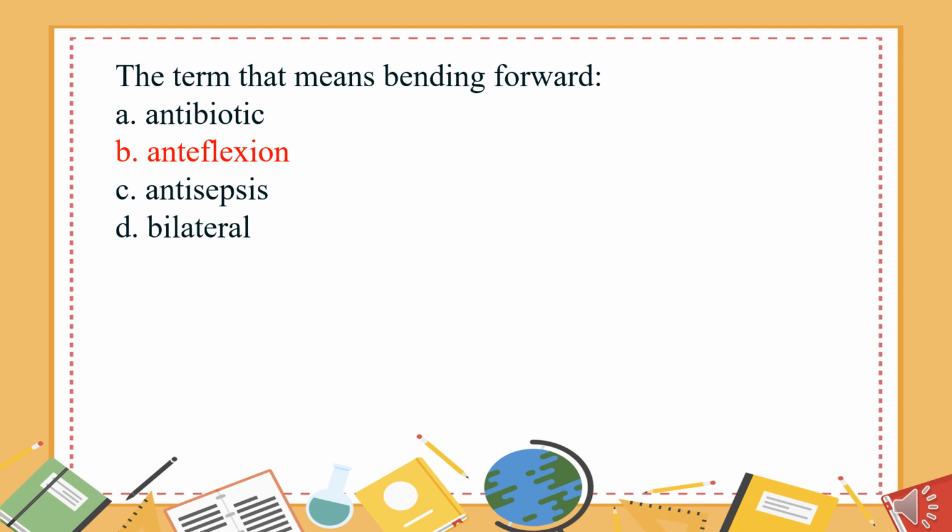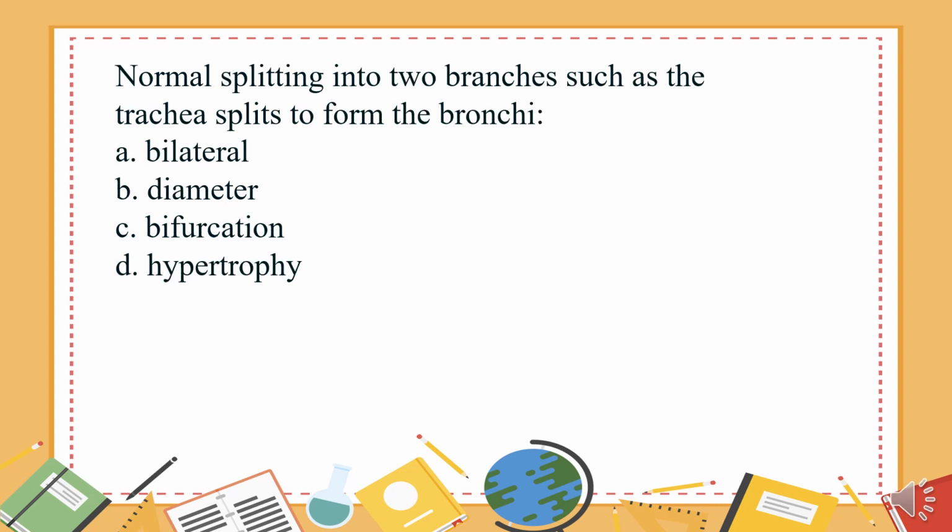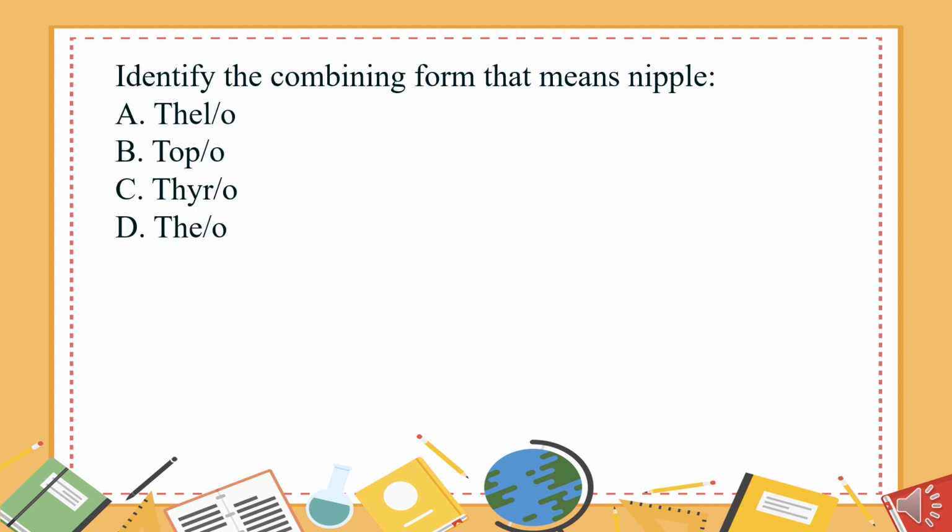Anteflexion. Normal splitting into two branches, such as the trachea splits to form the bronchi. A. Bilateral. B. Diameter. C. Bifurcation. D. Hypertrophy. The answer is C. Bifurcation.